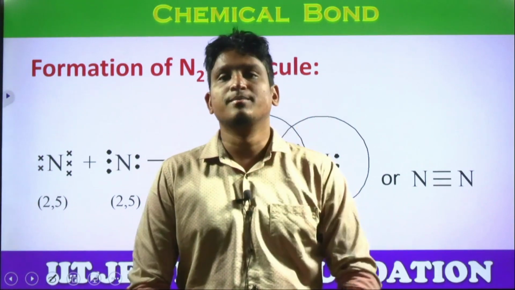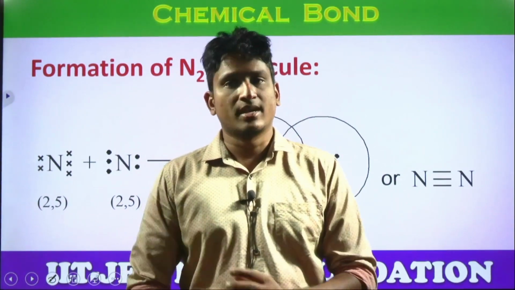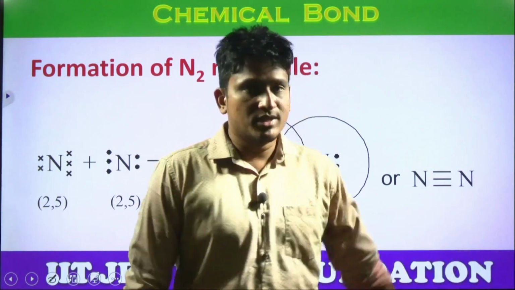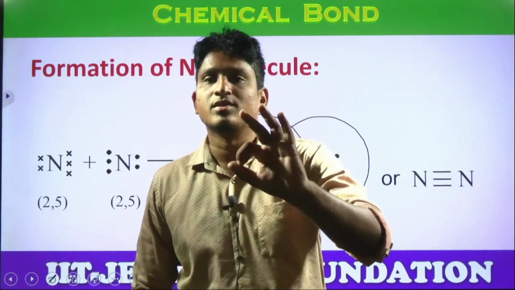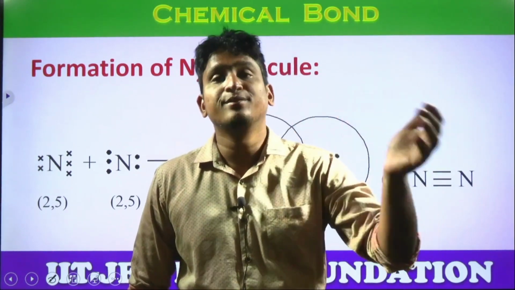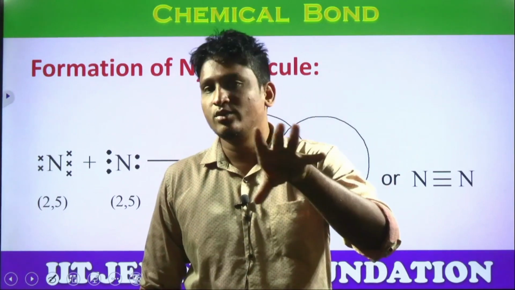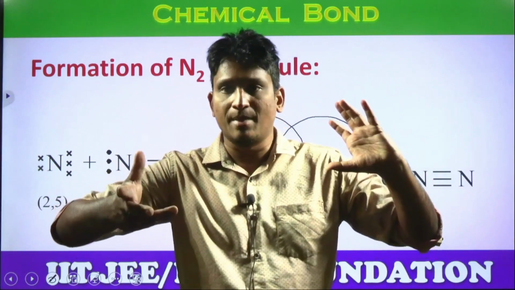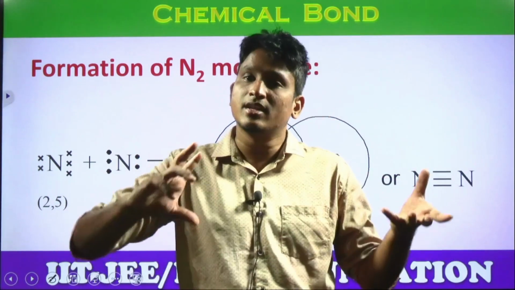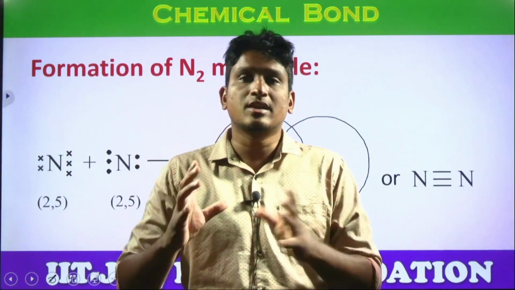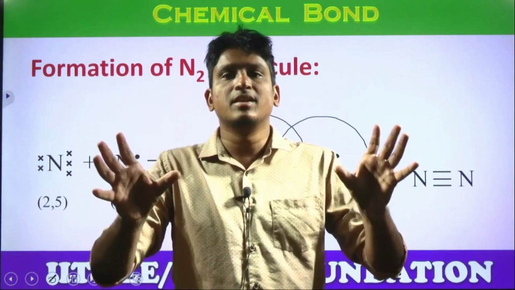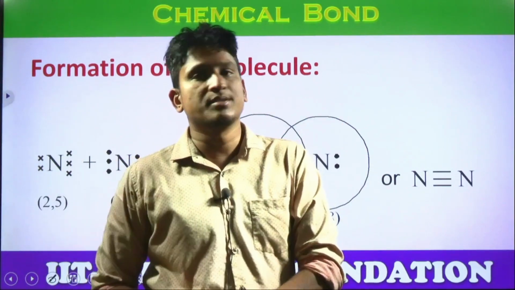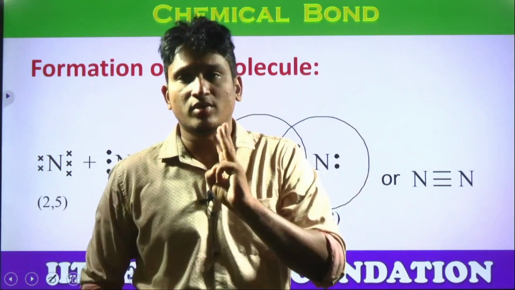The 4th bond is not possible because when you go in depth in the coming academic year, you will have clarity about sigma bonding and pi bonding. First bond is a very strong bond. Second bond and the third bond are weak bonds. If there is a chance for the formation of a 4th bond, that is the weakest bond. So elements, when they combine, do not form the weakest bonds, and there is no space also. When you consider the orbital concept of overlapping around the nucleus of both atoms, there is no space also. Electron repulsions increase, which decreases the stability of the molecules. That's why maximum how many? All this concept you will get in the next academic year, valence bond theory. So remember, maximum 3 bonds only.